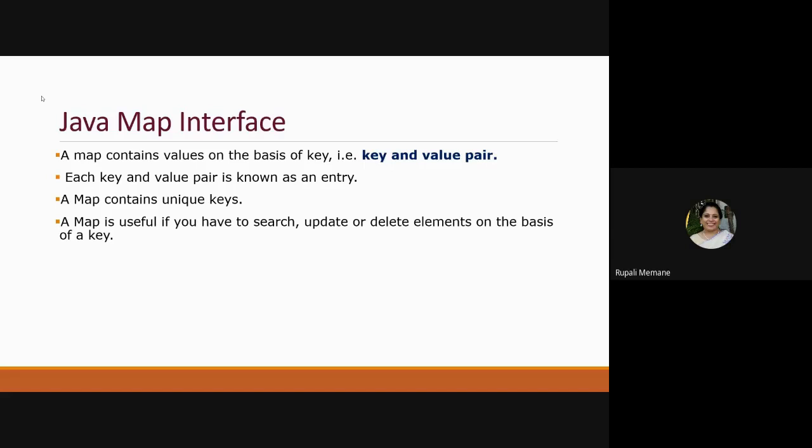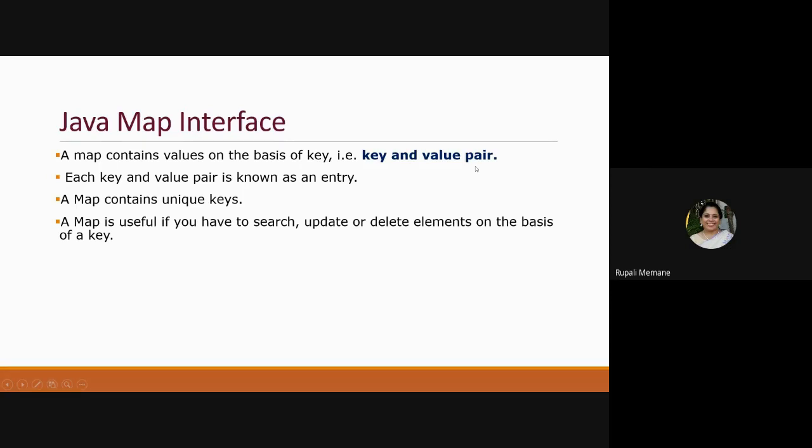Let's say, suppose if I want to store all the colors, then I say Y stands for yellow, R for red, B for black, and so on. So that even if I try to shuffle, even if I try to sort, it will sort along with its key. The key and the value are going to be manipulated at a time. So the index number will always be associated with whatever key it is having. You have to remember that a map will be stored in key and value.